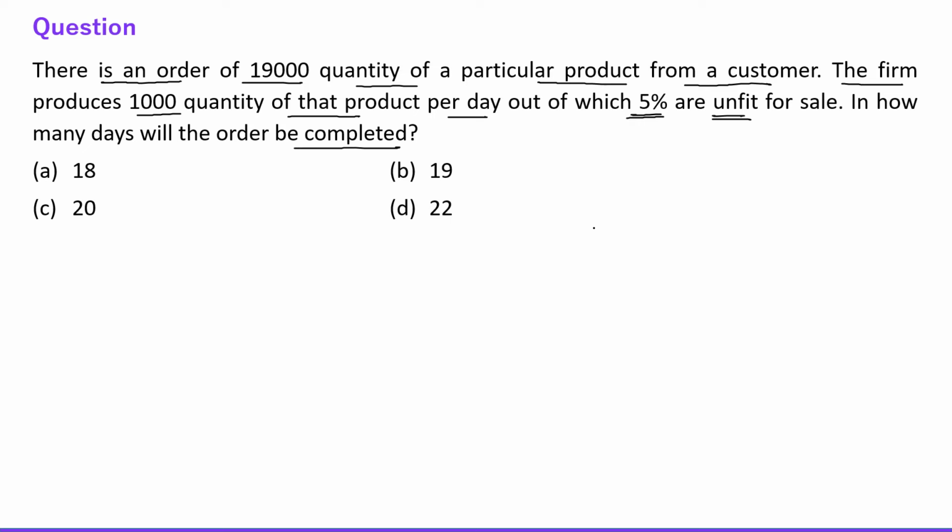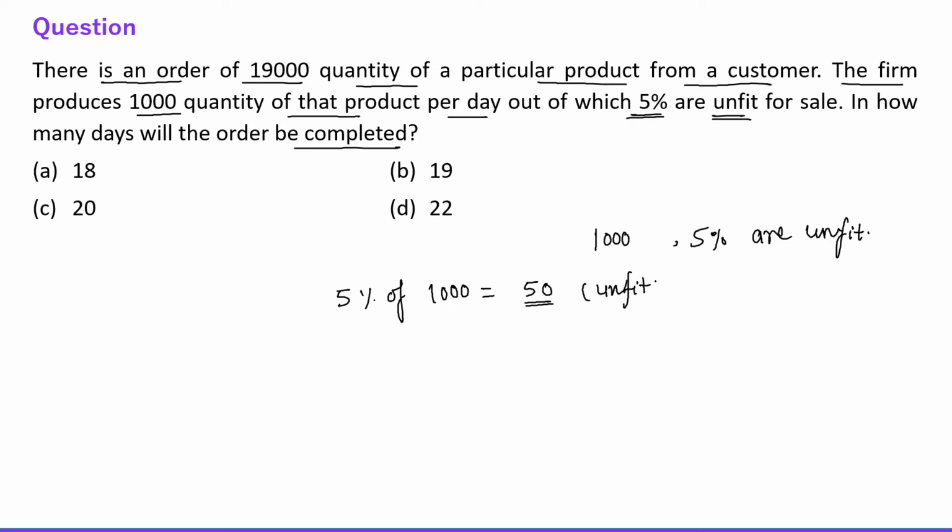See everyone, every day 1,000 products are being produced, out of which 5% are unfit. So 5% of 1,000 is 50. So 50 products are unfit every day, right?